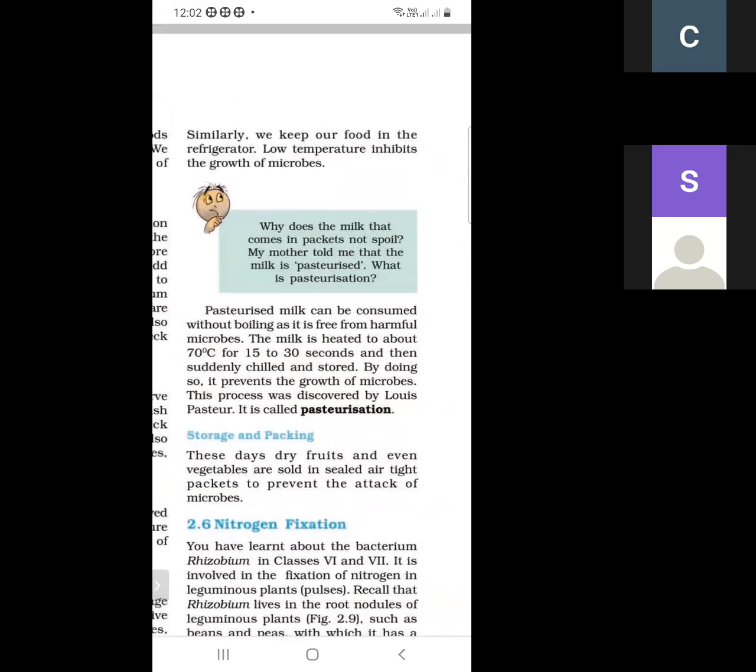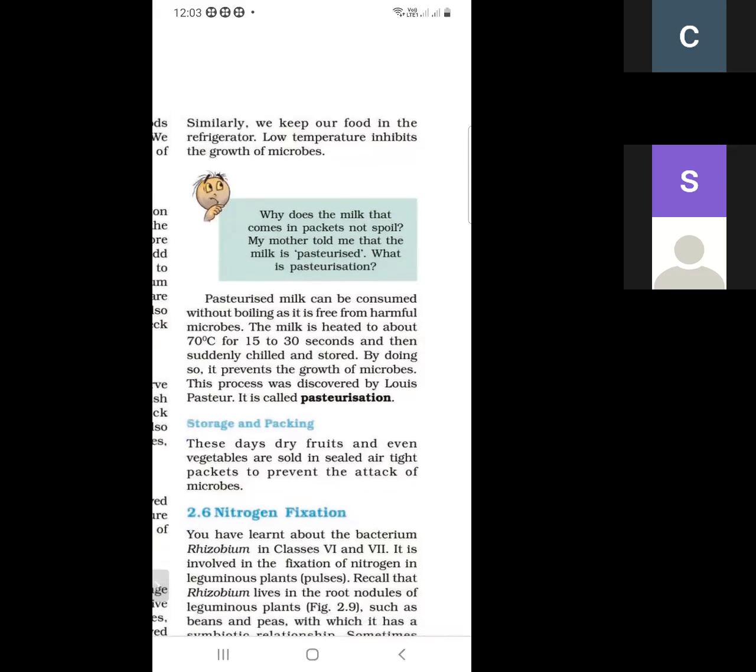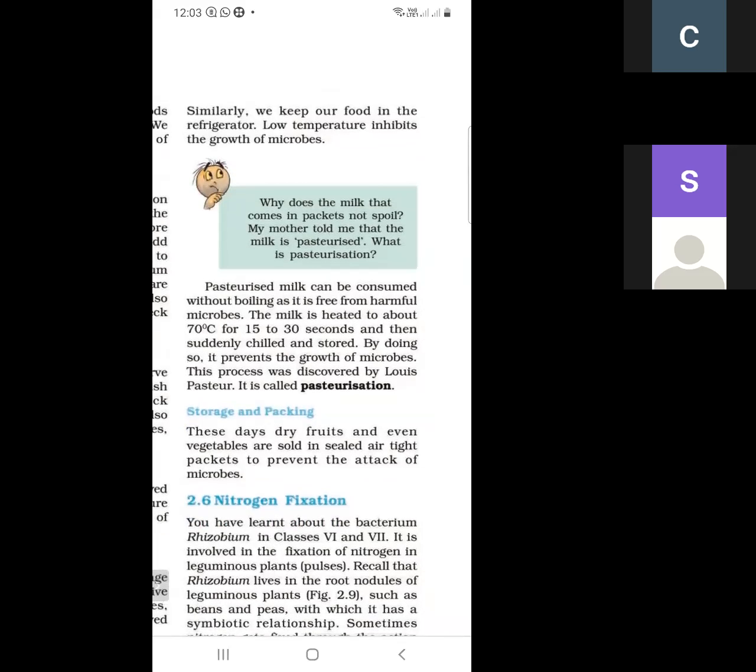This was discovered by Louis Pasteur, and this method is called pasteurization.